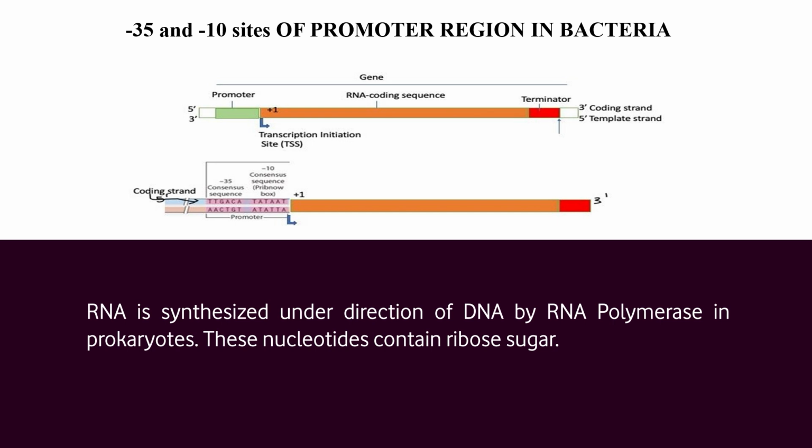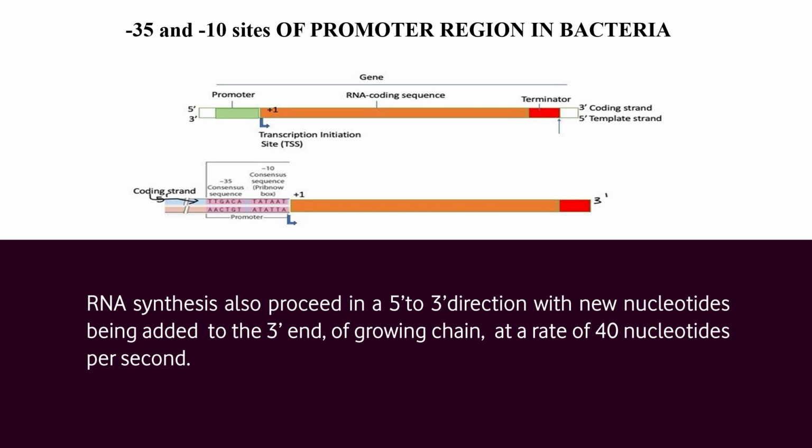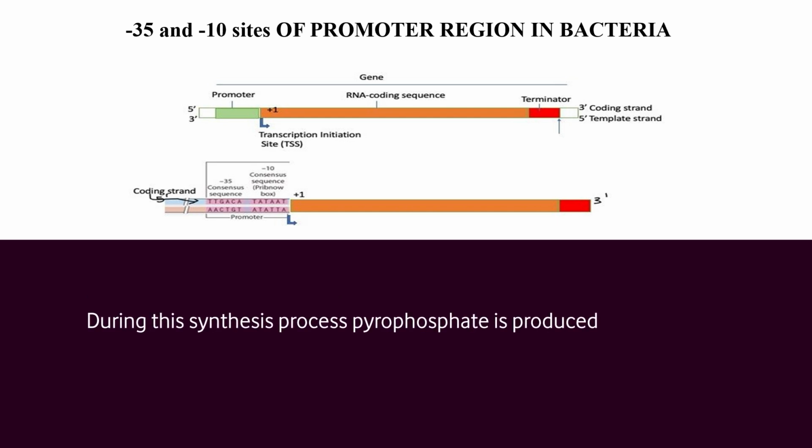Like DNA synthesis, RNA synthesis also proceeds in a 5' to 3' direction, with new nucleotides being added to the 3' end of the growing chain at a rate of about 40 nucleotides per second. During this synthesis process, pyrophosphate is produced. This figure shows the polarity of the DNA template, that is 3' to 5'. Therefore, the beginning of the gene is at the 3' end of the template strand.